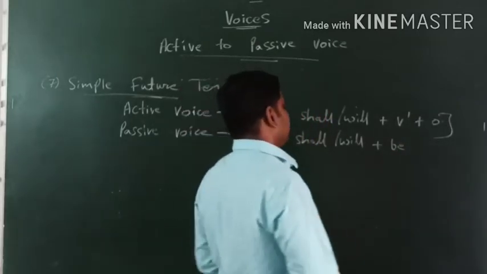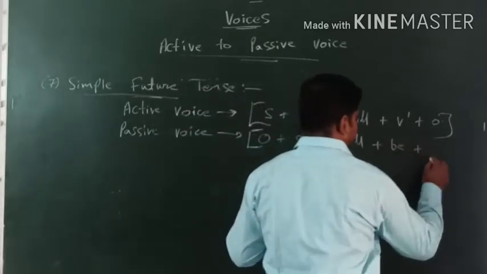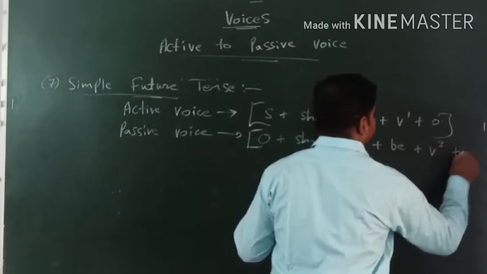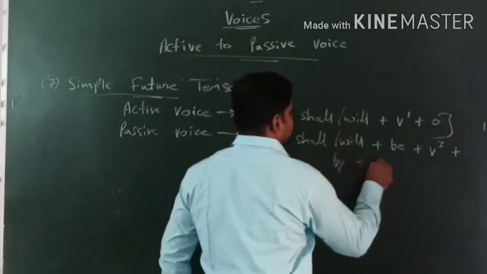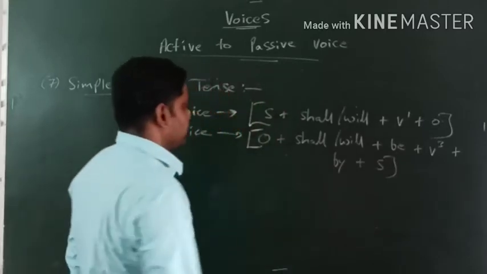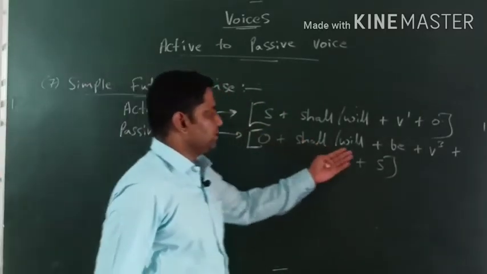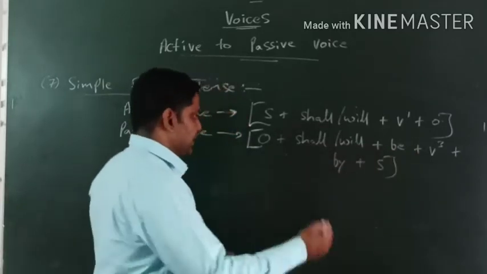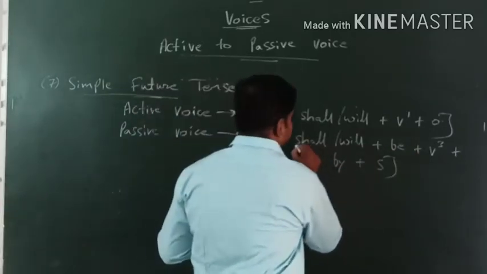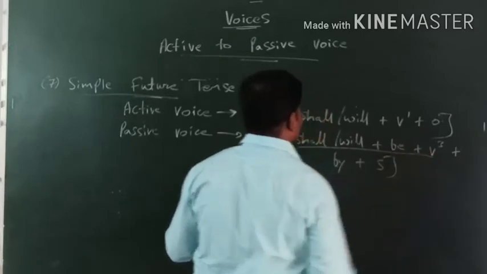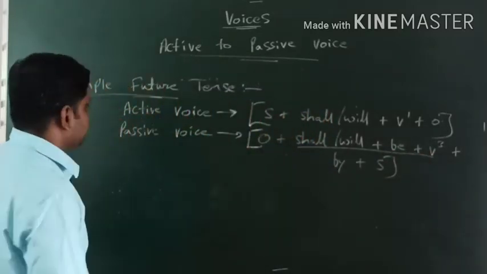Be का यहाँ पर support लेंगे. Be plus V3 plus by plus subject. Okay, so this is the formula for simple future tense, right? Object plus shall/will plus be plus V3. The identity of passive voice: shall/will plus be plus V3. ये इसकी पहचान है passive voice की.